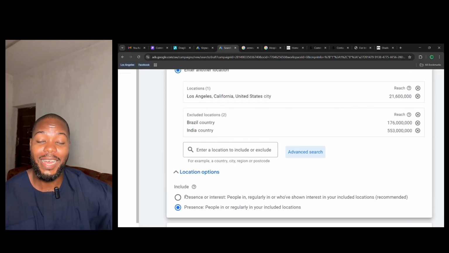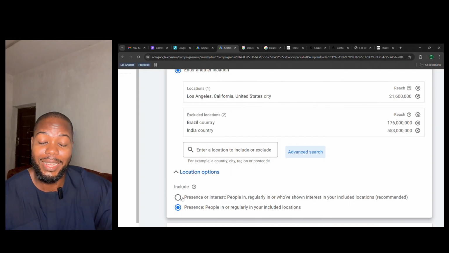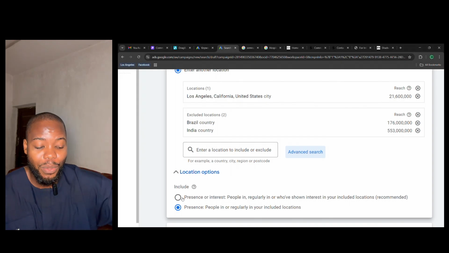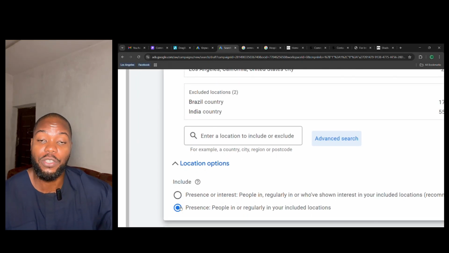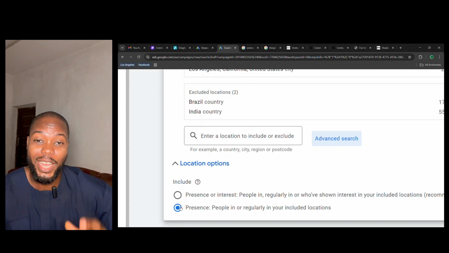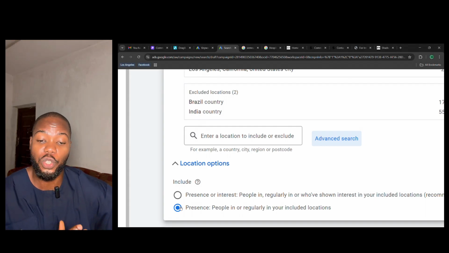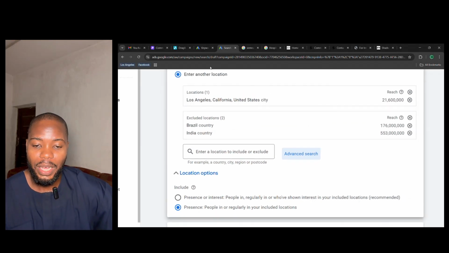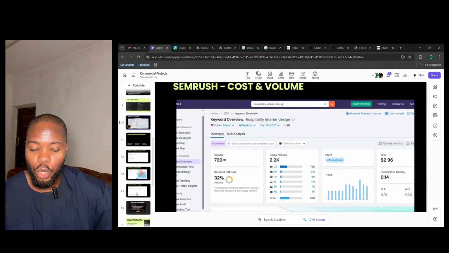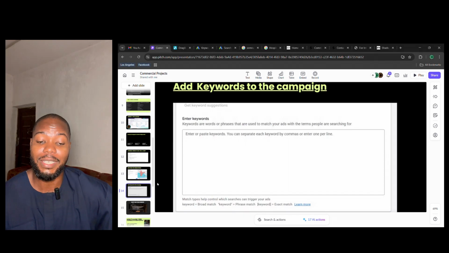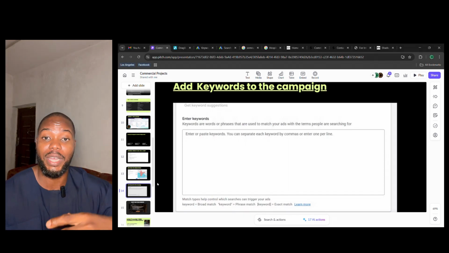Now sometimes your ad might show to those that have interest in that service, but they are not in that location, and most likely they're not your client. So most times I click the button of showing my ads to those that are present in that location alone. Anyone that is not present does not get to see the ad at all. And this is one way we optimize our campaign budget and ensure that only those that can truly afford our services get to see our ads, or those that are in our location.